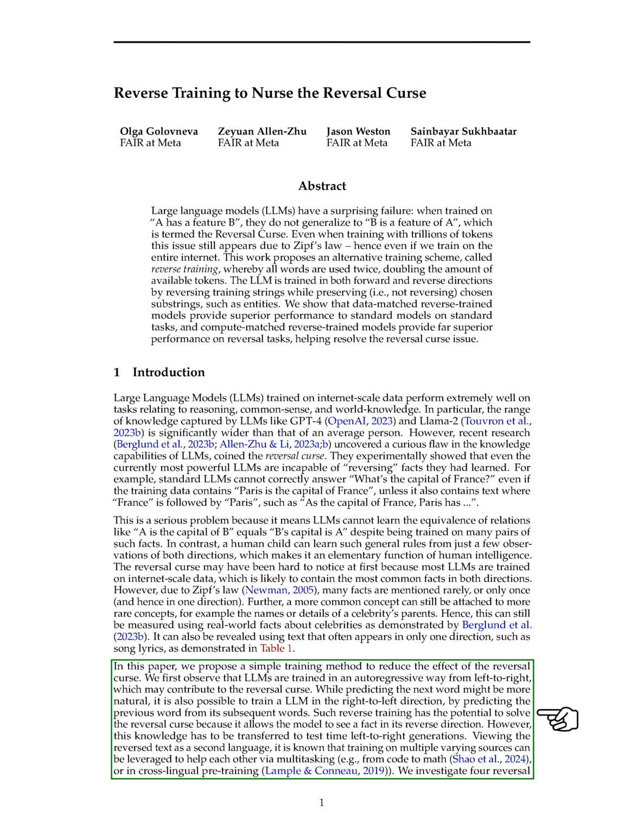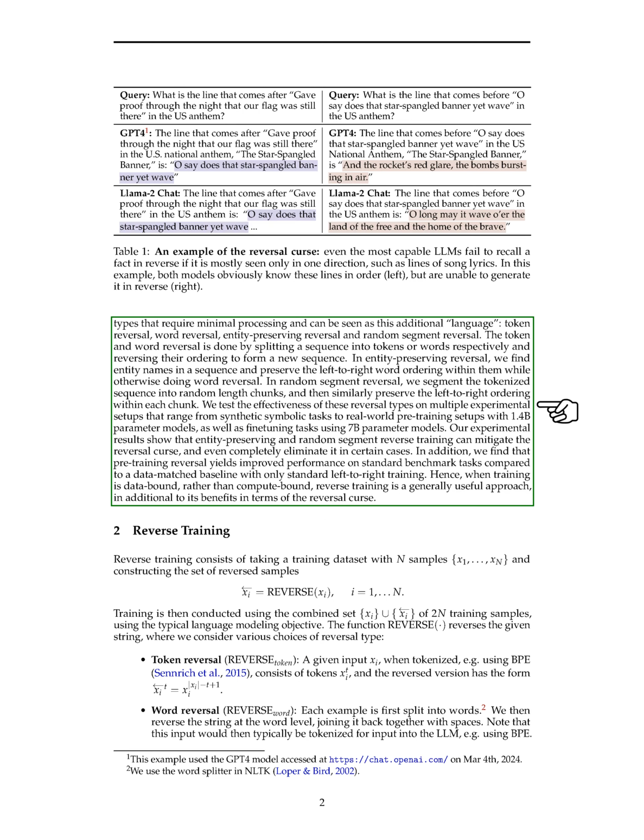To address the reversal curse, we propose a simple training method called reverse training. LLMs are typically trained from left to right, but we suggest training them in the opposite direction as well. This approach allows the model to see facts in reverse, potentially overcoming the limitations of the reversal curse. We explore different types of reversals, such as token reversal, word reversal, entity-preserving reversal, and random segment reversal, to enhance the model's understanding. Our experiments show that entity-preserving and random segment reverse training can help mitigate the reversal curse and improve performance on various tasks.